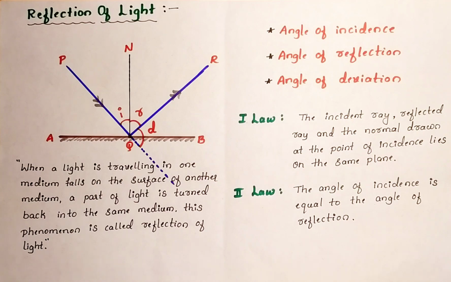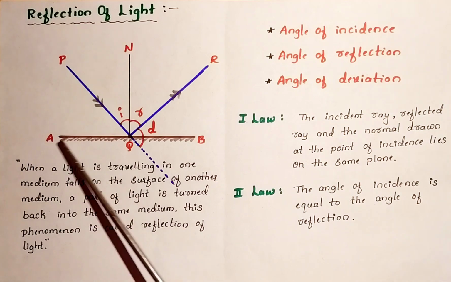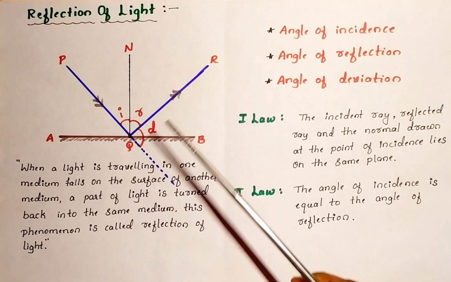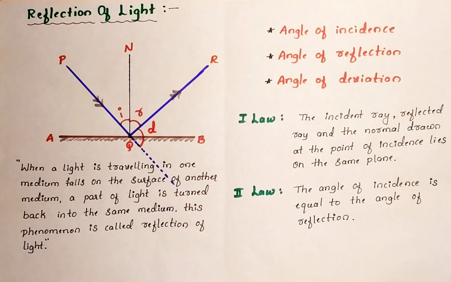The mirror's front surface is always an optical medium, and the back surface is an opaque medium. What is an optical medium? The medium which allows the ray of light to pass through it. Opaque medium means one which does not allow the ray of light to pass through it. That's why the mirror's back surface is completely covered with silver color, or with some plastic material, so that it becomes an opaque medium. So, this is a plane mirror, with the front surface optical and the back surface an opaque medium.